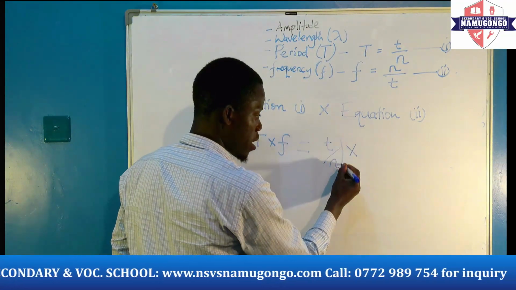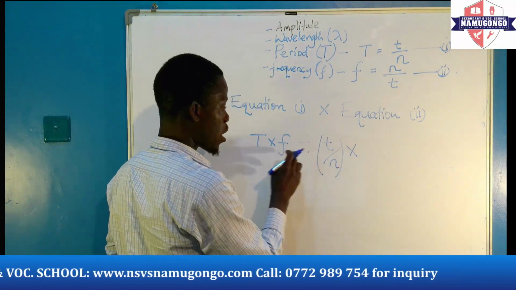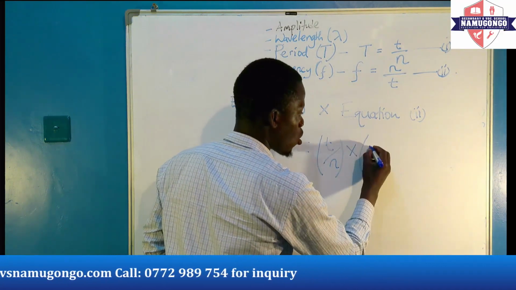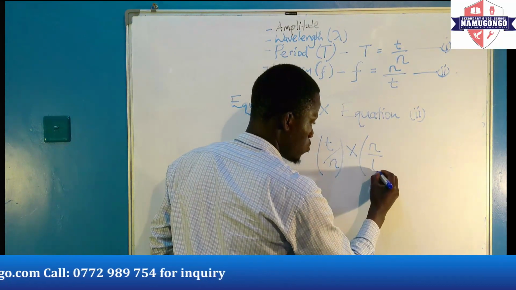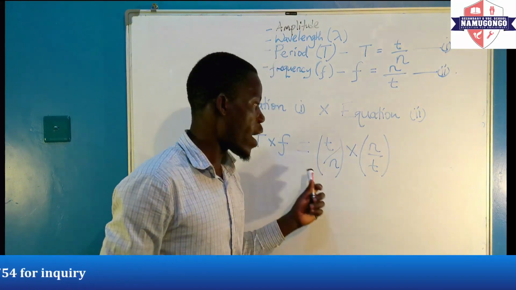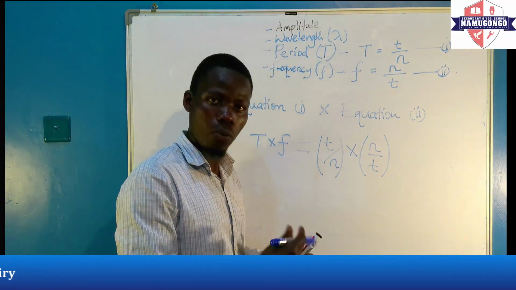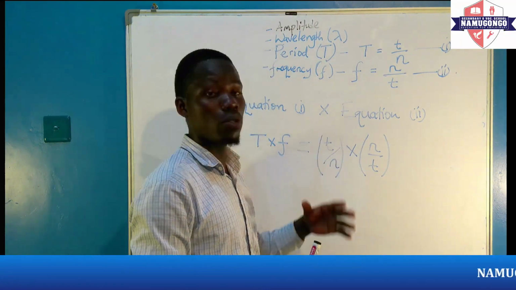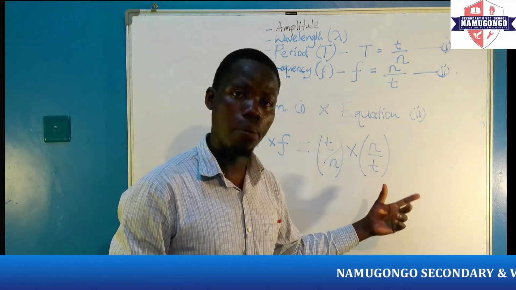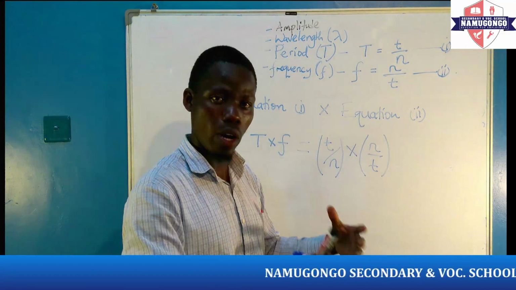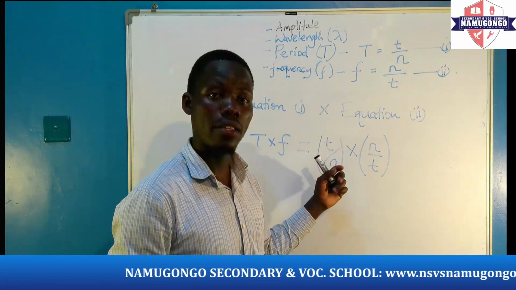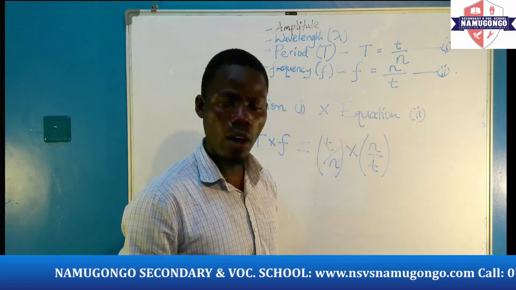So this part here is for the capital T times the part for the small f, which is n divided by t. Analyze this very well, because that's what we are doing. Another person can go ahead to divide these equations. They will end up coming to where we want to go. So whether you divide or multiply the two equations, we shall reach our destination.